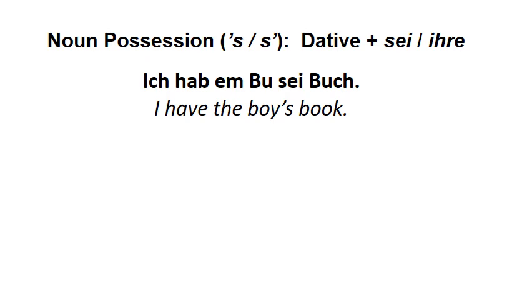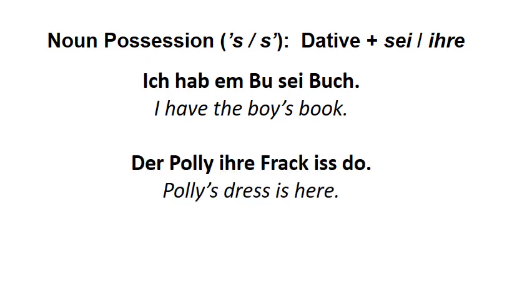Basically, you're putting the boy in the dative, and then using his to form the word sei, which means his. Ich habe ein Buch, sei Buch. Same thing goes on in the feminine. In using names in Pennsylvania Dutch, very often you use a definite article, even if you're using a person's name.